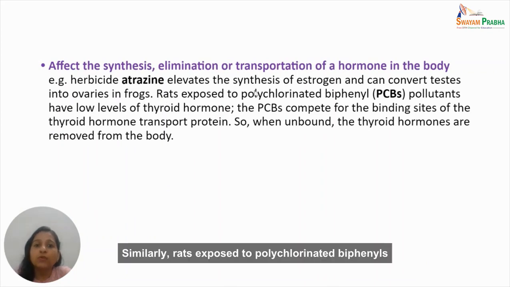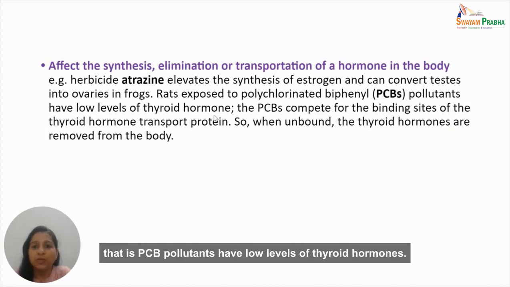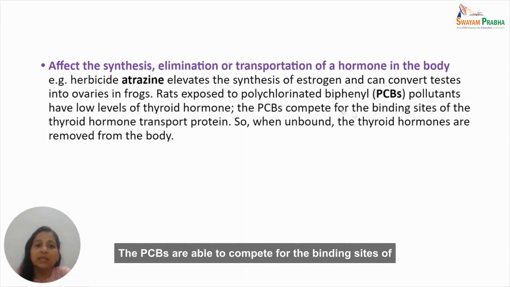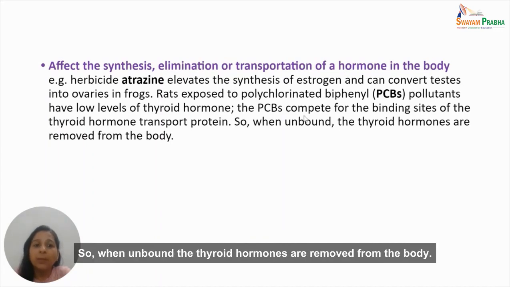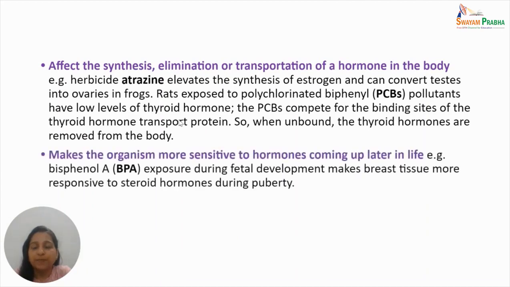Similarly, rats exposed to polychlorinated biphenyls, that is PCB pollutants, have low levels of thyroid hormones. The PCBs are able to compete for the binding sites of the thyroid hormone transport. So, when unbound, the thyroid hormones are removed from the body.